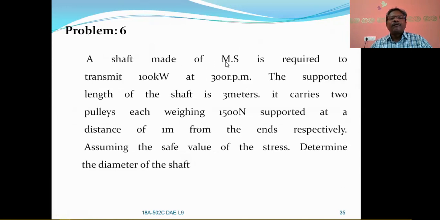And problem 6. A shaft made of mild steel is required to transmit 100 kilowatts at 300 rpm. The supported length of the shaft is 3 meters only, and it carries 2 pulleys.